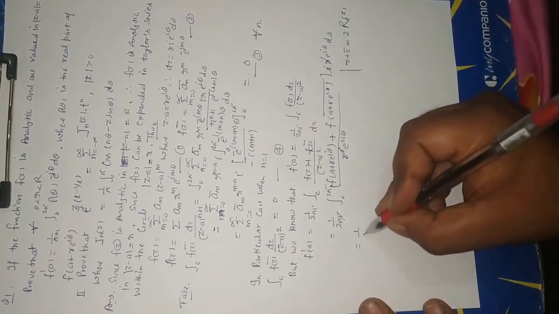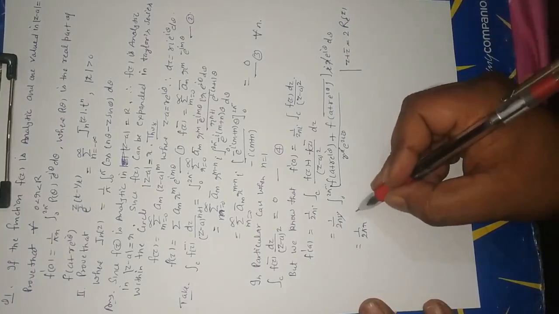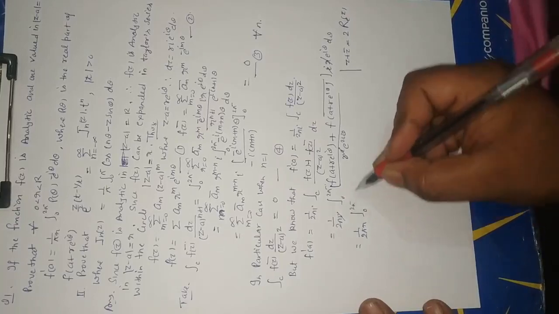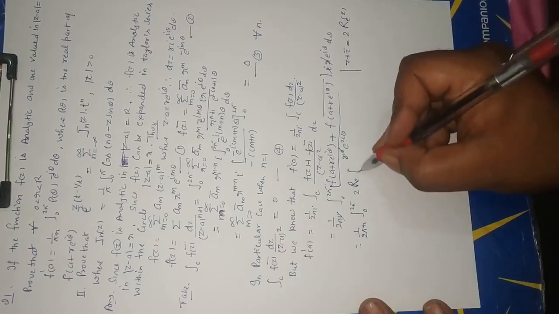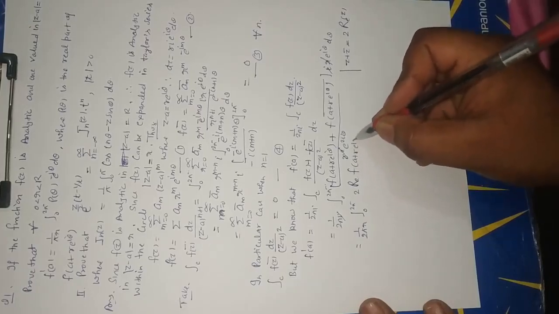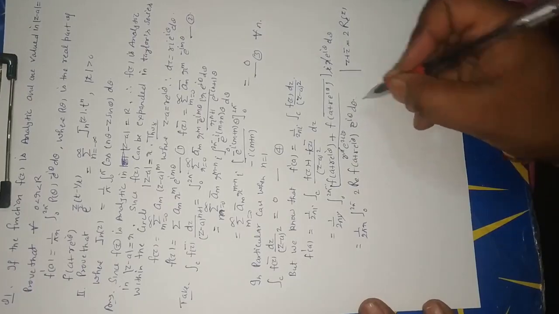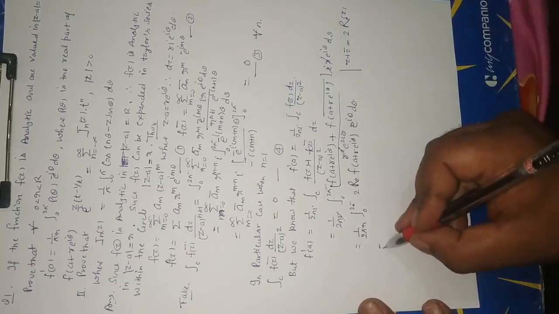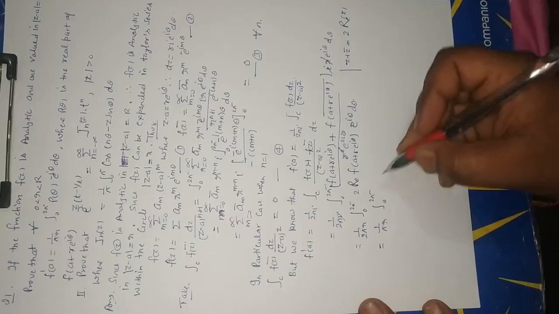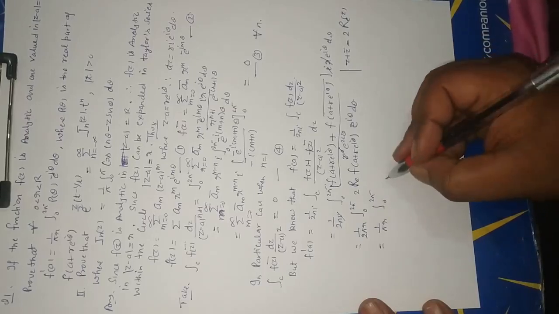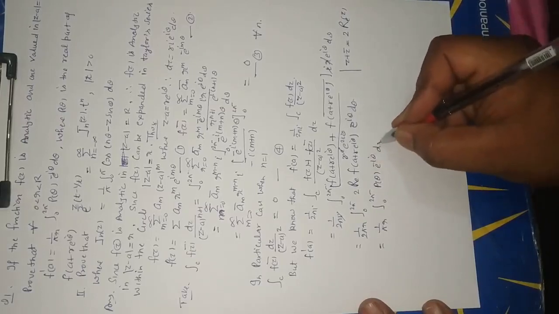Now 1 upon 2 by r integral limit 0 to 2 pi, 2 real part of f(a plus r e to the power i theta) e to the power minus i theta d theta. Now 2 cancels by this. Now this is equal to pi r, limit 0 to 2 pi, p(theta) e to the power minus i theta d theta.